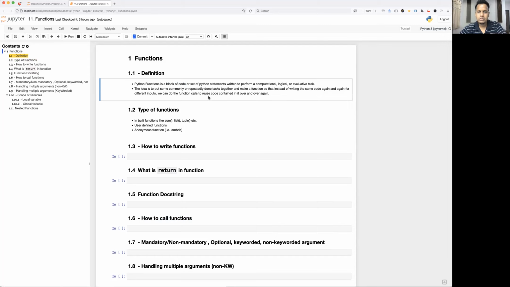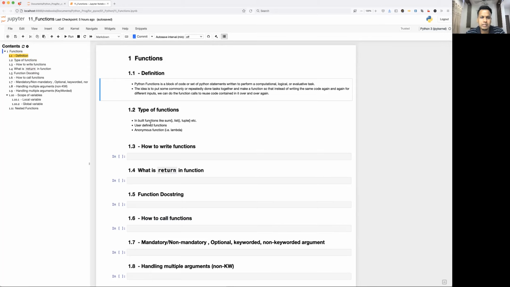You will have a block of code which may need different kinds of input at different points of time in your code. So instead of repeating the whole set of code again and again, better you create a function and call it by passing different inputs. So that is the function definition.